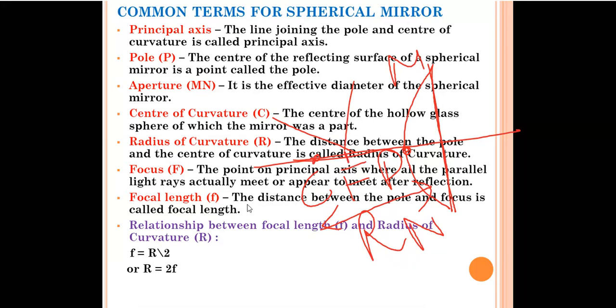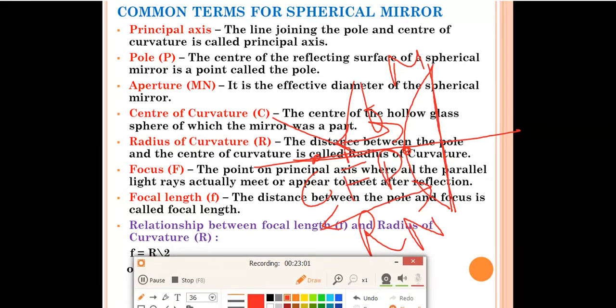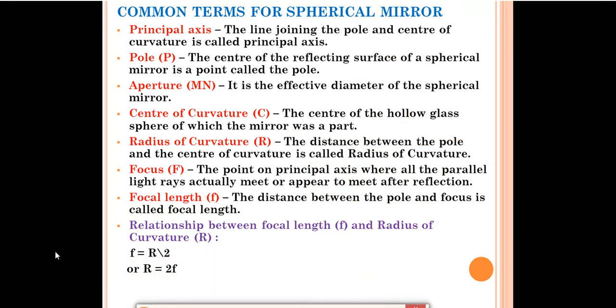And what is focal length, F? The distance between the pole and the focus is called the focal length, and it is denoted by the small letter f. There is one relationship between the focal length and the radius of curvature R. R is equal to 2F, which means the radius of curvature is equal to 2 into the focal length.